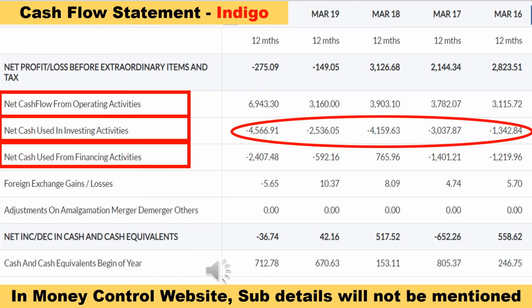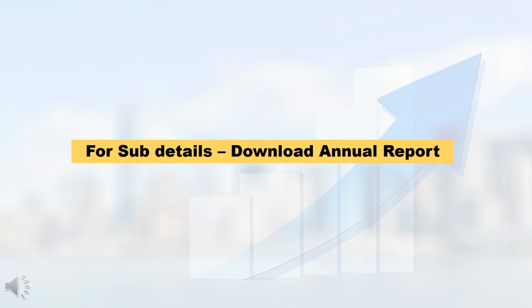On the Money Control website, one drawback is that for these three terms, only the net amount is directly mentioned. For example, for net cash used from investing activities, every year only the net amount is mentioned. Sub details are not mentioned, that is, how much worth of fixed assets they purchased, how much loan they settled to the bank, how much dividend they paid. All the sub details under these three terms are not mentioned on the Money Control website.